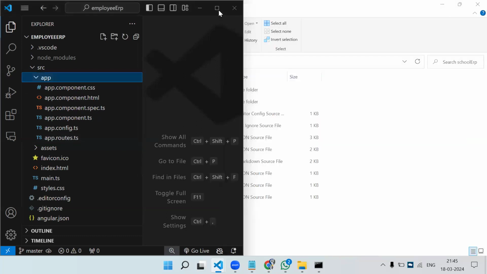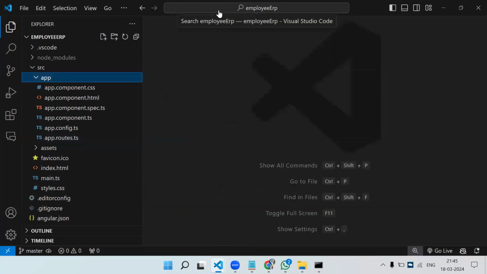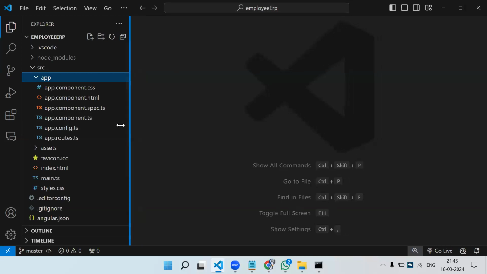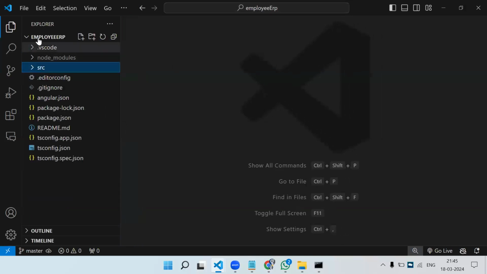Now to run the project, whether it is an older Angular version or the newer, running is the same. Now, how do we run the project? So this is the project which we have opened, that is employee ERP.